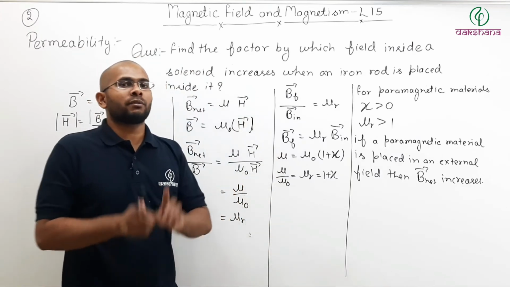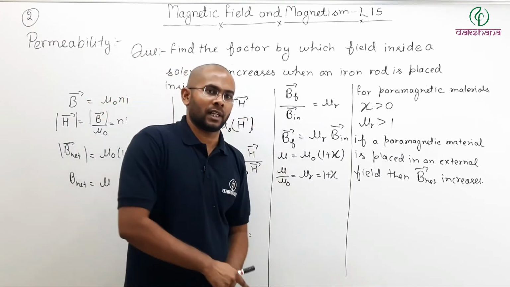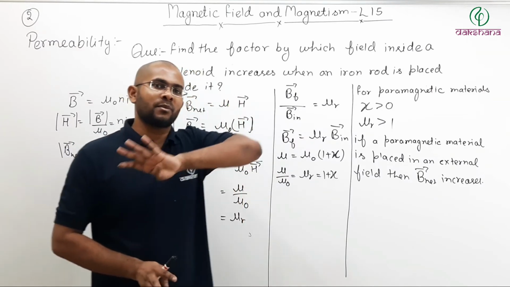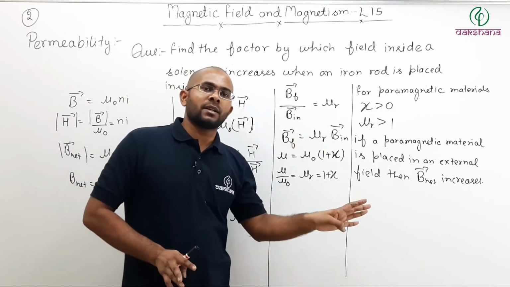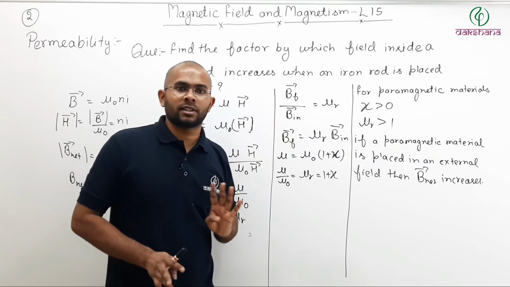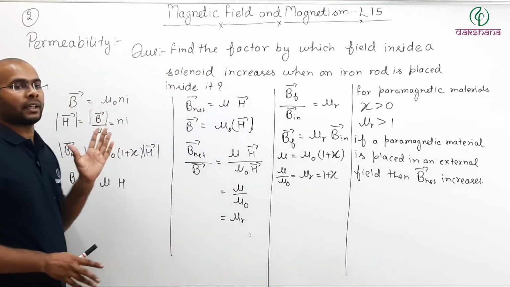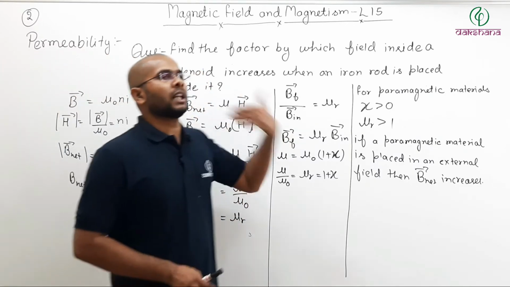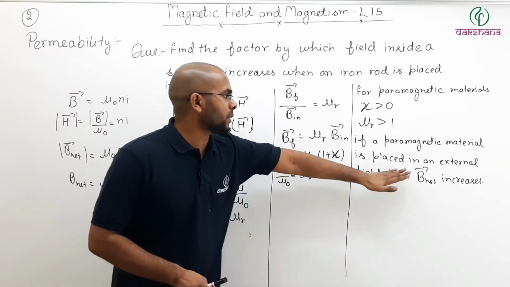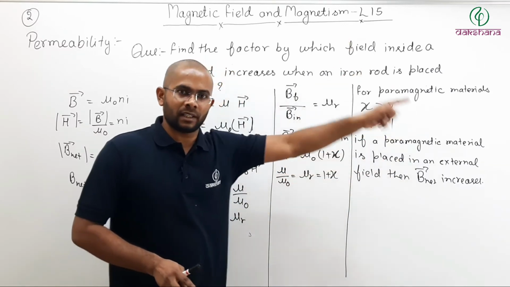Don't get confused between total field and field due to solenoid. Field due to solenoid remains the same whether you insert a material or not. It does not change. It is remaining the same, mu naught Ni. But your total field increases if you place a paramagnetic material.